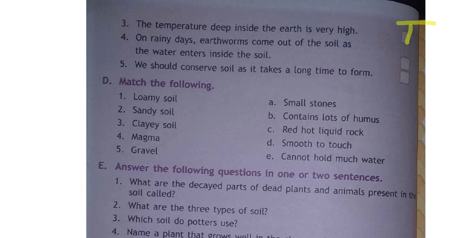T is the answer. Next one. Fourth one. On rainy days, earthworms come out of the soil as the water enters inside the soil. Yes, true. Earthworms generally live inside the soil, but when rain comes, what will happen? All the soil will not move out. But earthworms will come outside from the soil. So fourth answer is also true.